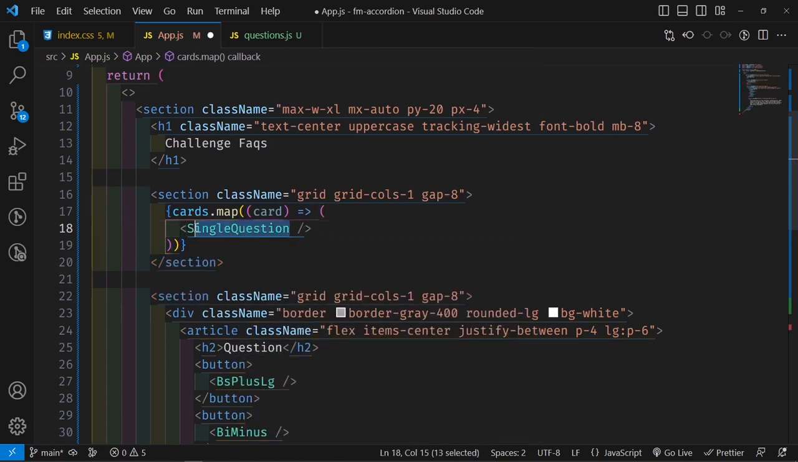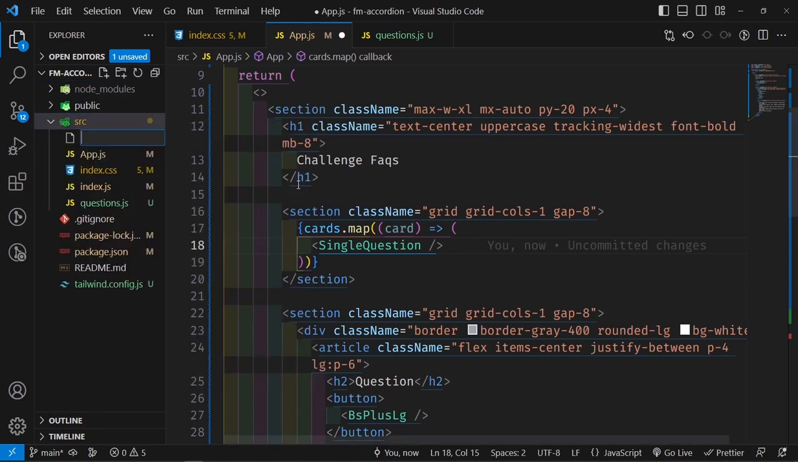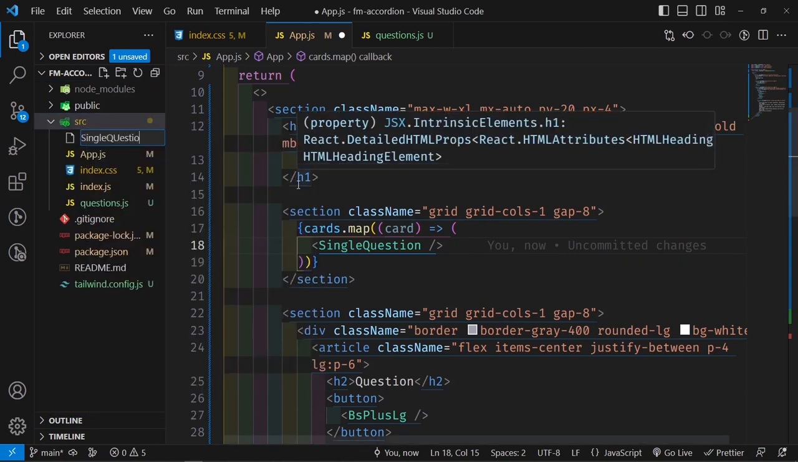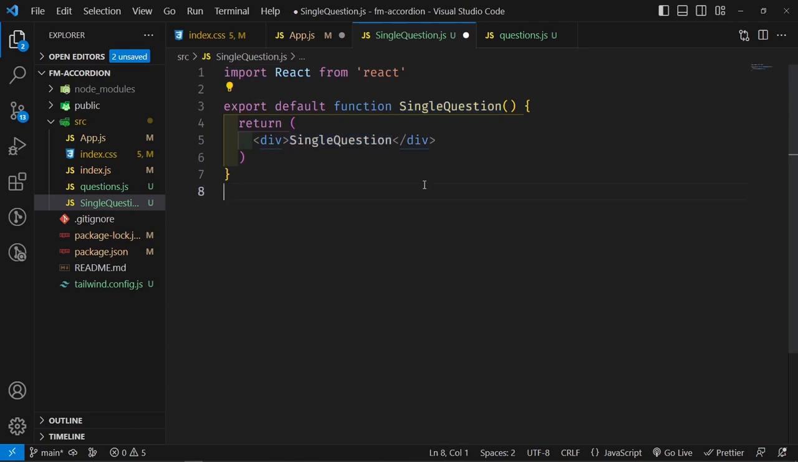And obviously we don't have this one right here, we don't have it yet, so you can go ahead and create it. So inside my source folder, I'm just going to right click and say new file, and I'm going to call it SingleQuestion.js, and then inside SingleQuestion I'm going to say RFC, and it's going to generate this for me, which is okay for now.